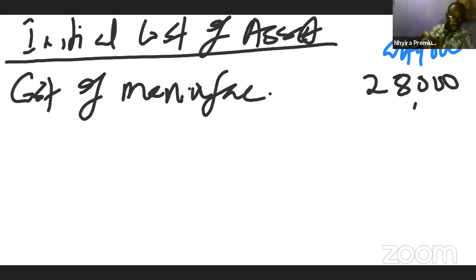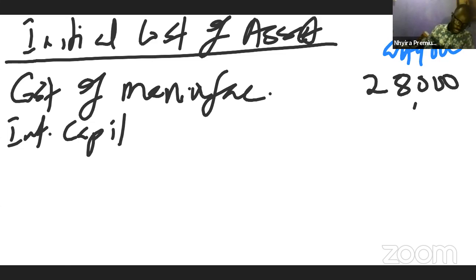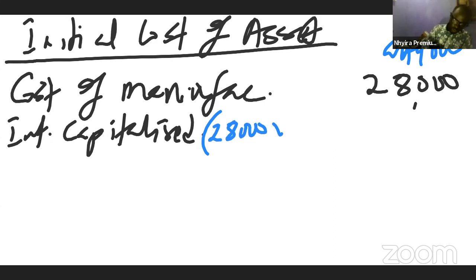Then we bring the interest expense to be capitalized. So interest capitalized. And that is going to be the 28 million we borrowed times 5% per annum times 2 years.